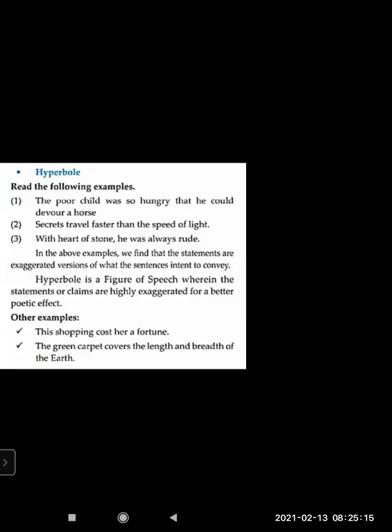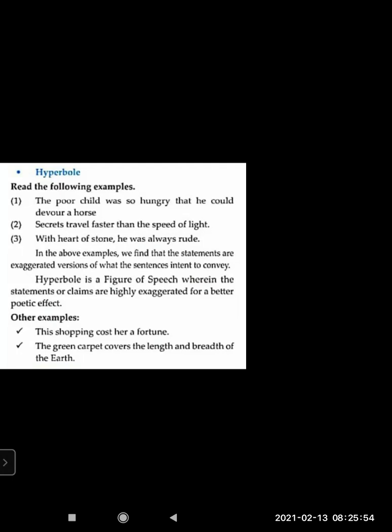With a heart of stone, he was always rude. The person was very rude, but it's given that he had a heart of stone. The heart is not of stone, but it shows how bad and rude he was. So we say his heart was of stone, patthar ka dil. He was so rude. So it's hyperbole. It's exaggerating to show the impact of how rude he was. He is very rude in behaving with others. We should always be kind, but this person is rude.